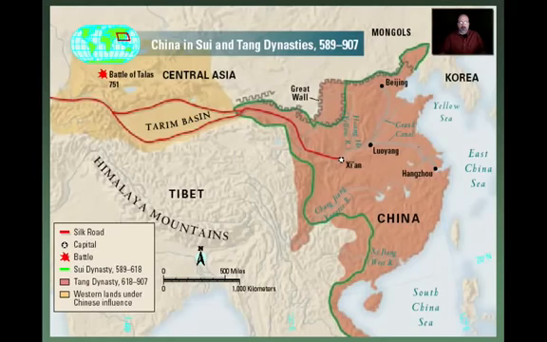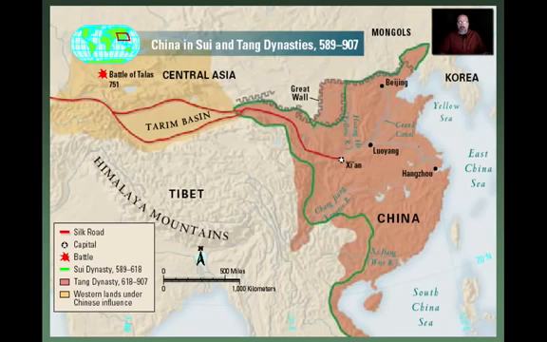All right, so let's take a quick look at this map. This says China in Sui and Tang dynasties, 589 to 907. Now the Sui dynasty is a smaller dynasty that came before the Tang dynasty. And we're not going to actually study much of this in class, but you should have an understanding that the changes that took place in the Tang dynasty really had many of their beginnings in the Sui dynasty.